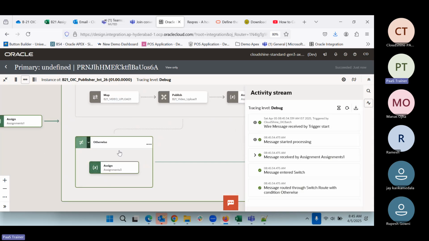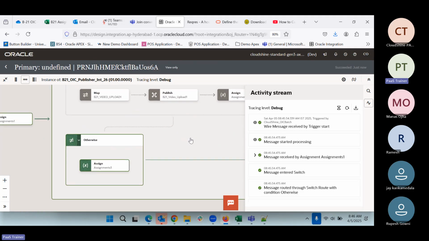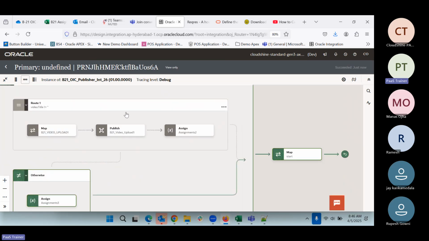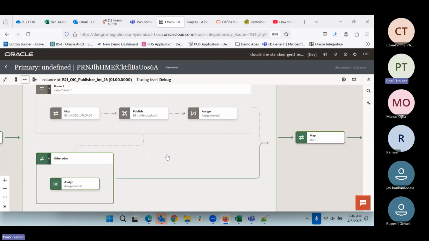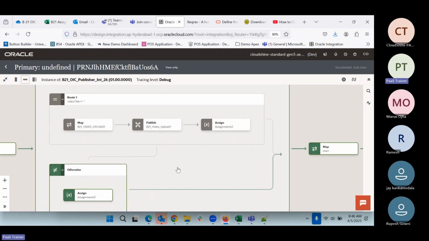So the event will not be published, because we don't want to publish the event. Once we publish the event, it will do all the activities. So only when we have a valid value do we want to publish the event. Otherwise, we don't. This is how we can write the logic here.